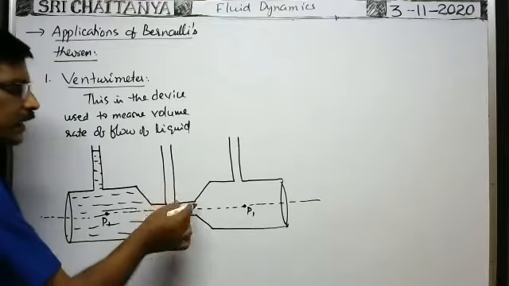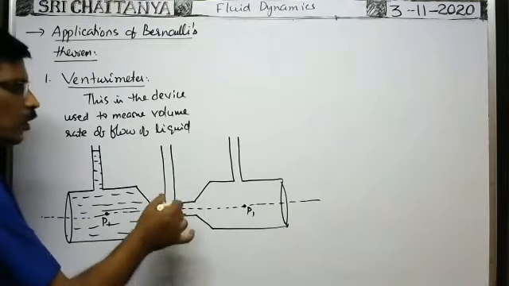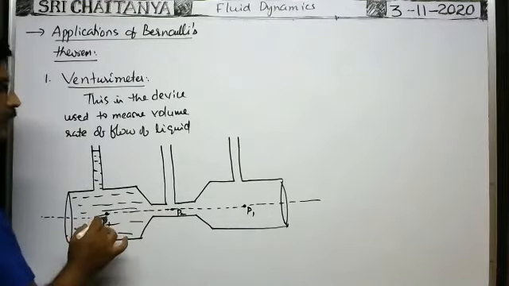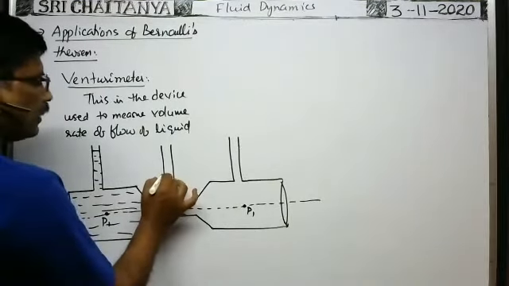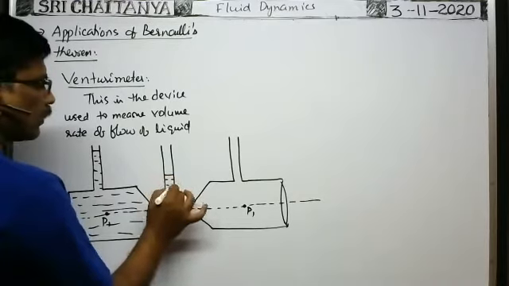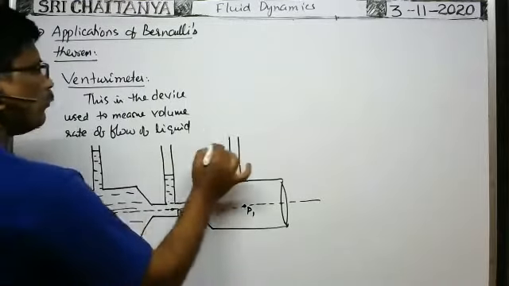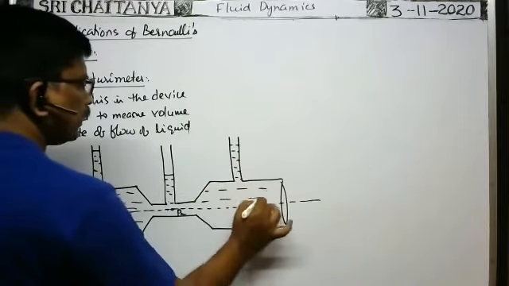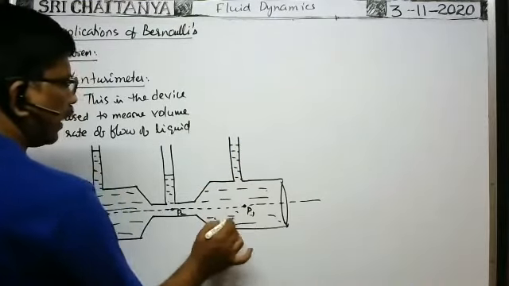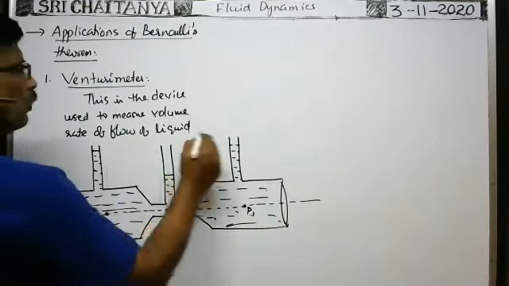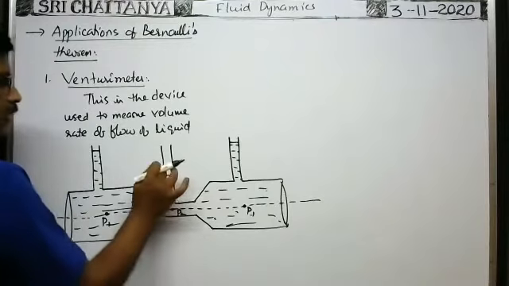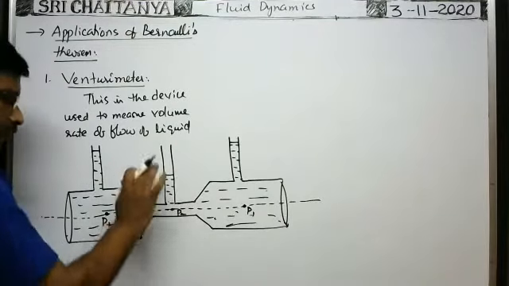When velocity increases, kinetic energy will be more. When kinetic energy is more, pressure is less. That's why at this point pressure is less compared with the pressure here. That's why the height of the liquid level in this narrow tube will be less. So whenever water is flowing through this venturimeter, the heights of the water levels in this tube and in this tube are both the same. But in this tube, as the pressure here is less, the height of the liquid level will be less.